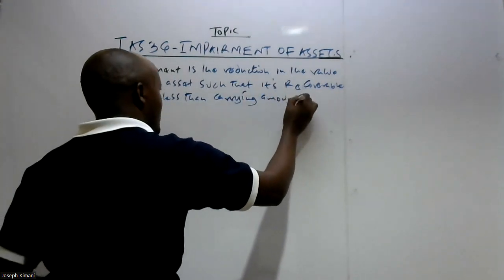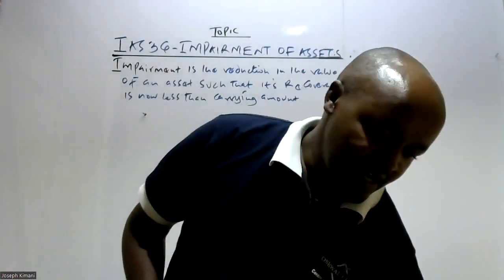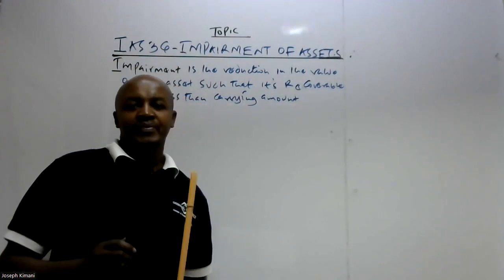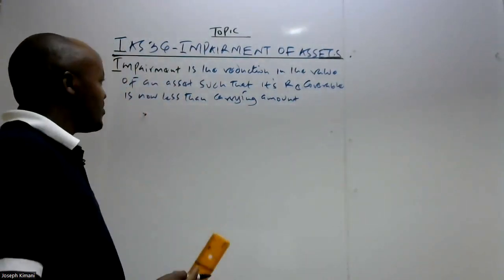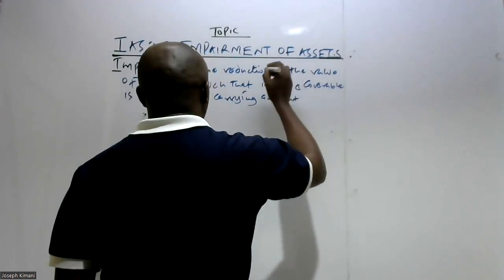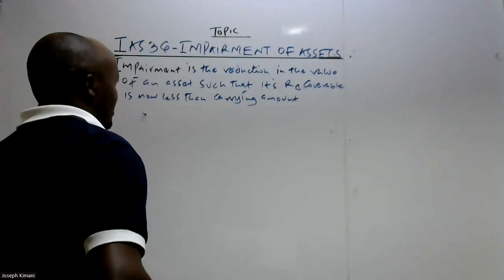It is very important to note that an asset will be said to be impaired if its value has reduced such that the recoverable amount of that particular asset is now deemed to be less than the carrying amount.